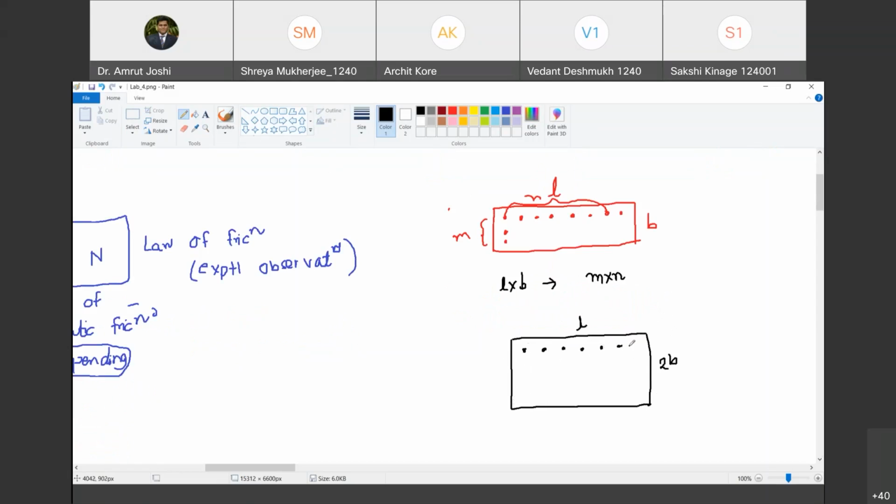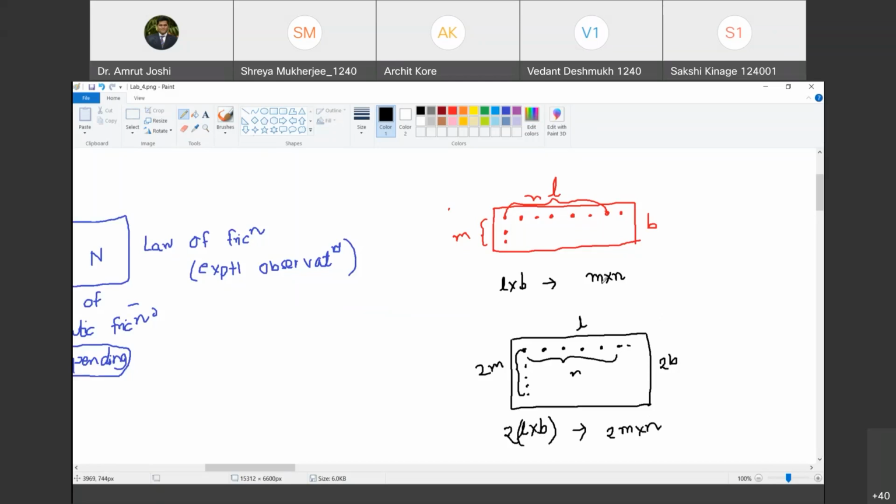N. So these are N. And along this now, how many number of crests are you going to have? 2M. So L into 2B, or 2 times L into B, this corresponds to how many number of crests? 2 into m into n. Are you with me? Yes, sir.